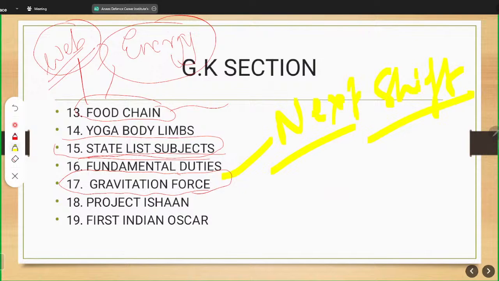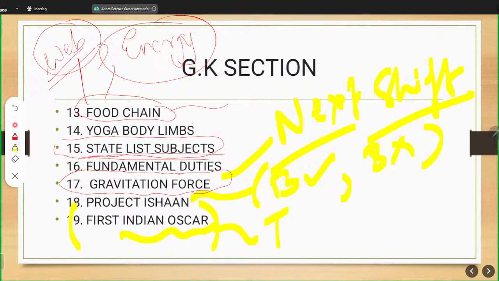Okay. Now, what is Project Ishan? Here you are either bound to know or you're not. So this is based on your luck. Now, the first Indian Oscar, again a theme. The firsts are very important.